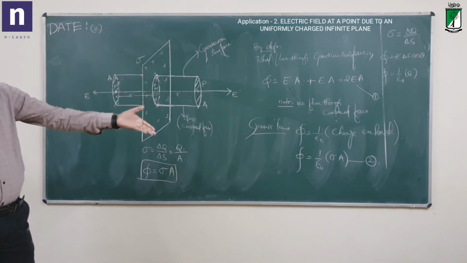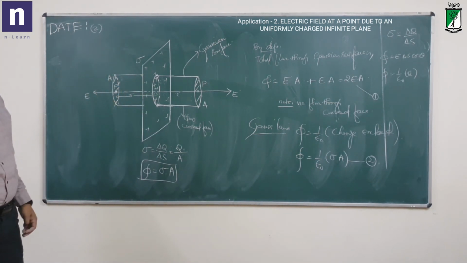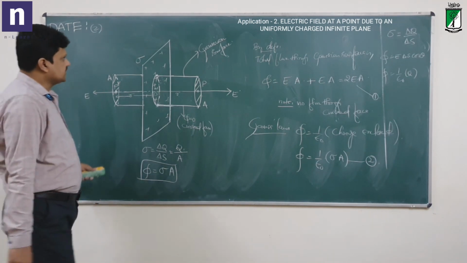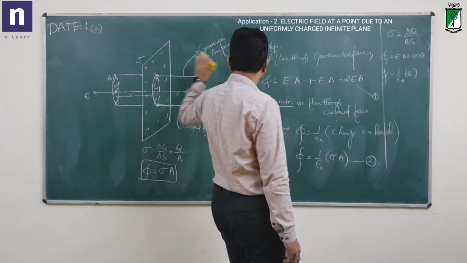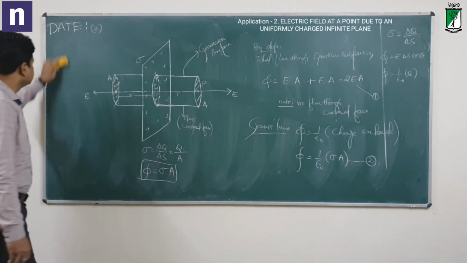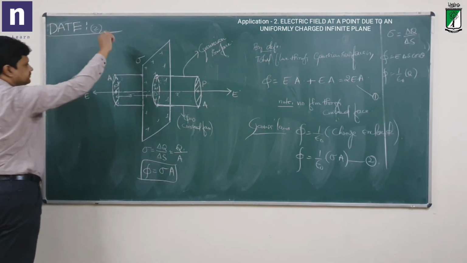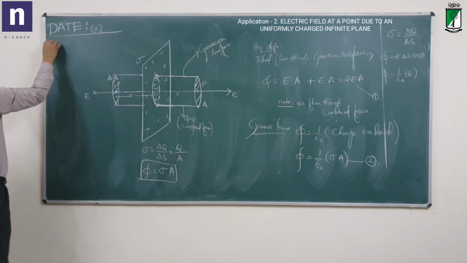Now equate 1 and 2 to get the expression for electric field, that's it.